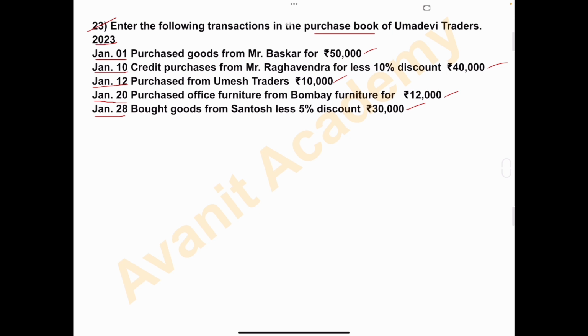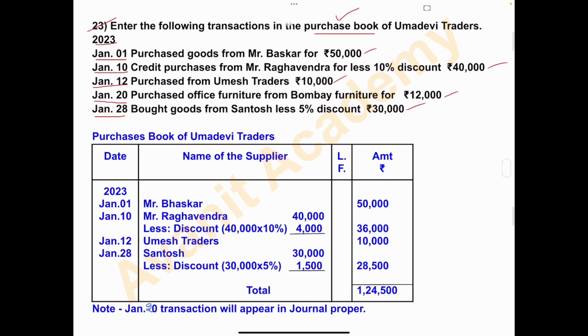So here some transactions are given. These transactions we have to record in the purchase book. So in the purchase book, what do we do? We record all the credit purchases of goods of the business. Among these few entries, any credit purchase of goods we have to record in the purchase book of Uma Devi Traders. Let's start the solution. Purchase book of Uma Devi Traders.